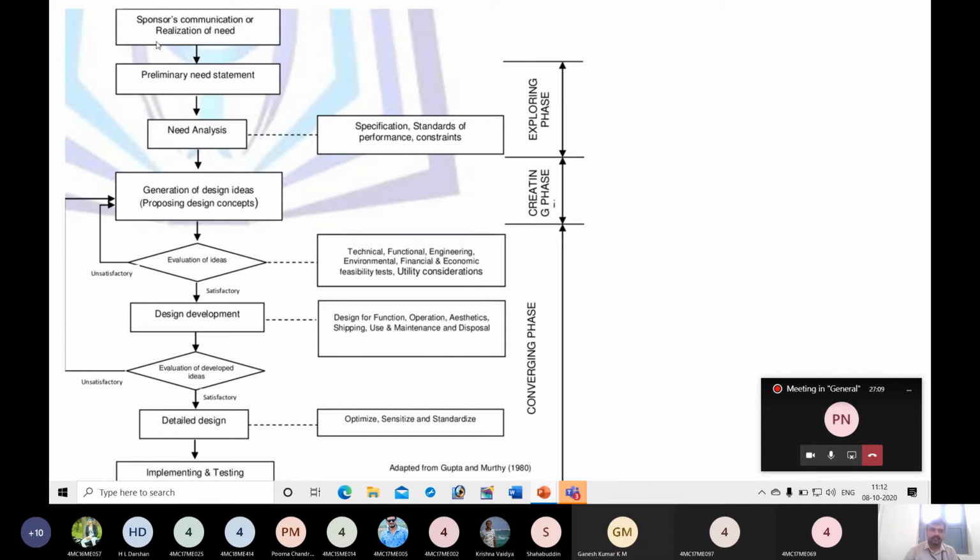After getting the need, you have to state the preliminary need statement. Here you have to understand the nature of the requirement in a broader sense. Then need analysis, where you check whether you understood the need properly or not, based on specifications, standard of performance and constraints.